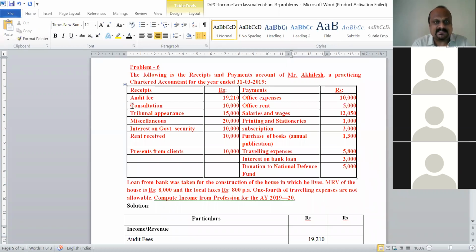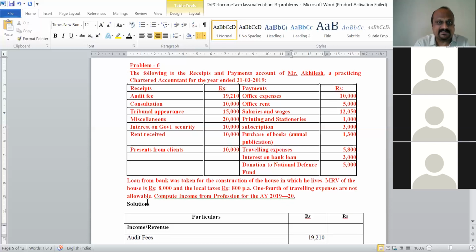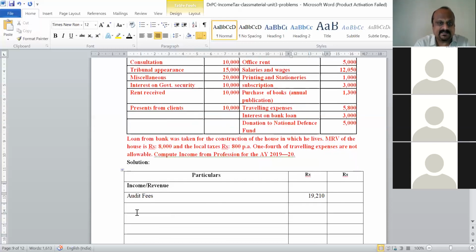Next is consultation. Consultation is received, 10,000 rupees. Chartered accountants provide consultation, tax advisory and all that, so it's again a permissible receipt. Consultation fees of 10,000 rupees you have received. Yes, it is permitted. 10,000 is allowable. The next is tribunal appearance.